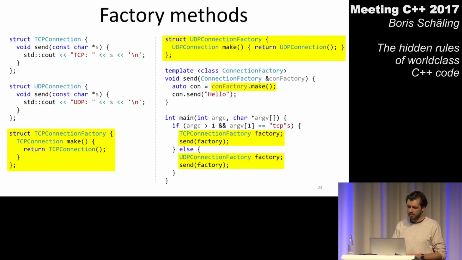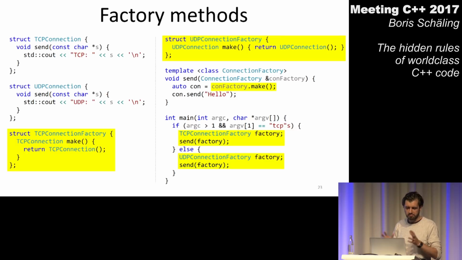Then we have to change the code, and we have to introduce classes again for the connection factories. So my make blah blah blah connection functions are gone. I have again a TCP connection factory class and a UDP connection factory class. My make functions are back. And I have to change the rest of the code because I now need, obviously, to instantiate the class. I need to pass the class to my send function, and my send function needs to call make again on these connection objects, connection factories.